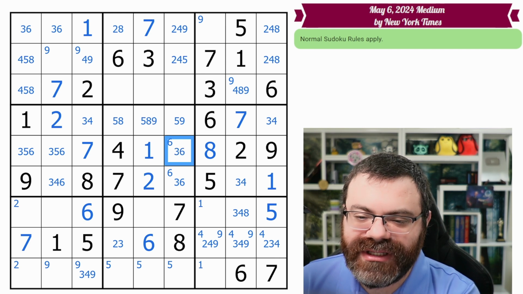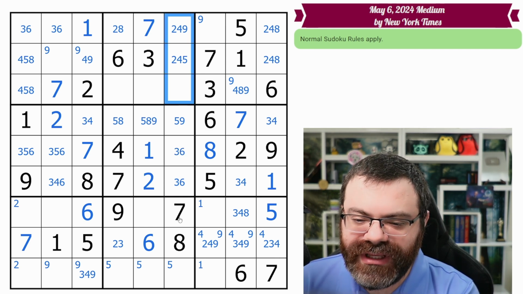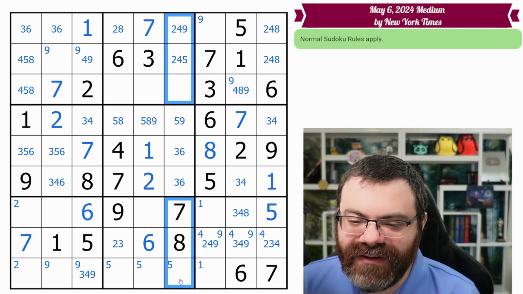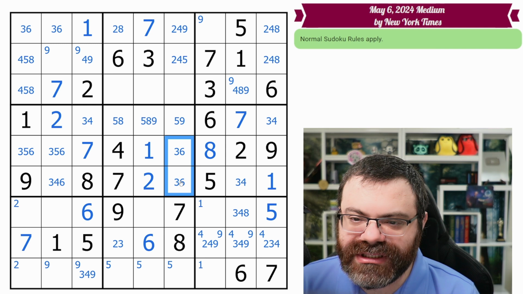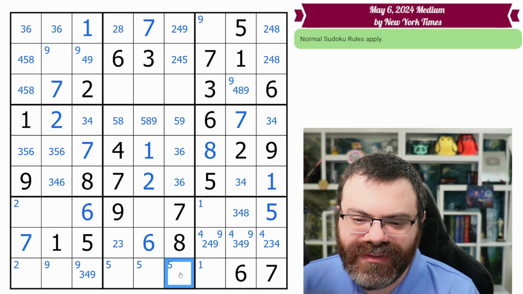And now this is down to 3, 6 only. Now this is a 3, 6 pair. So that is going to remove 3 and 6 from the rest of the column. That does leave a bit too many cells remaining, so we're just going to have to try to remember that 3, 6 pair. This one doesn't care. It already couldn't be 3, 6. This one cares. It can't be 3 anymore. Maybe that's something to think about.